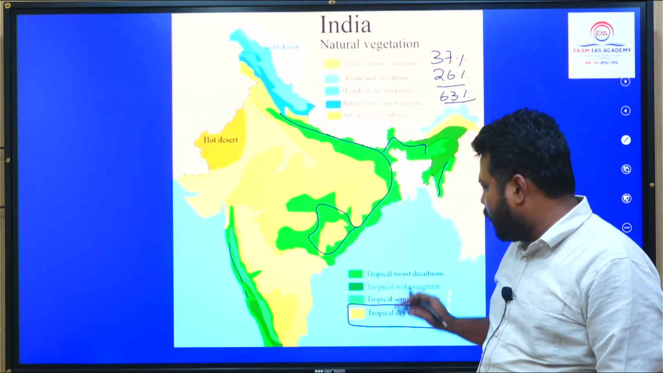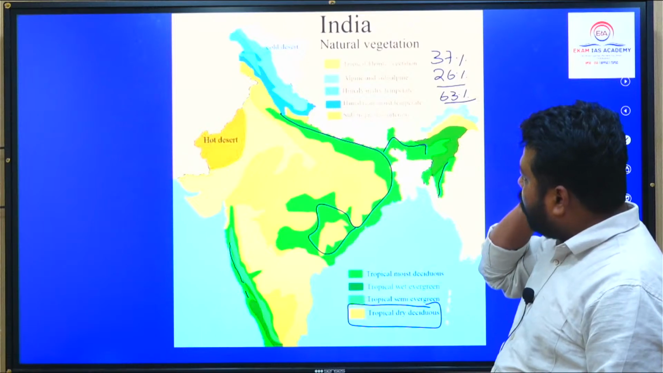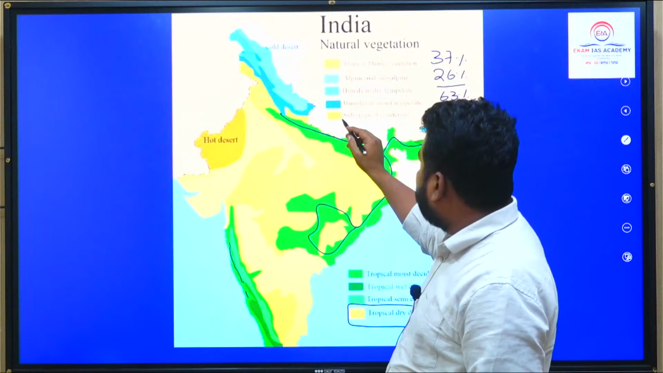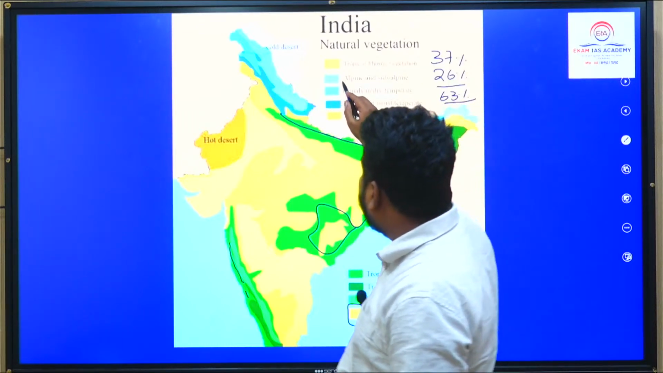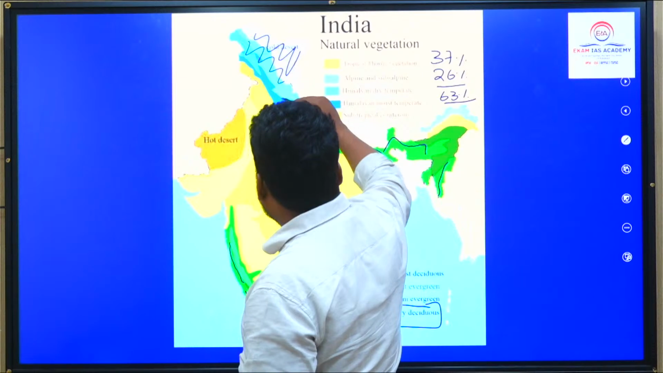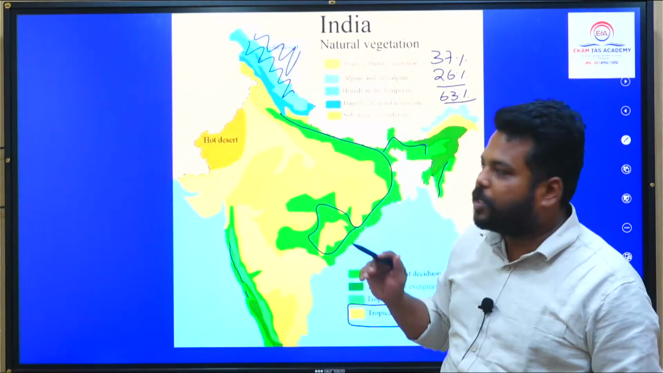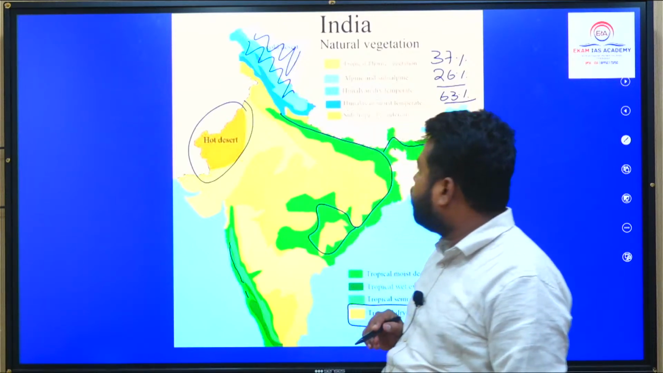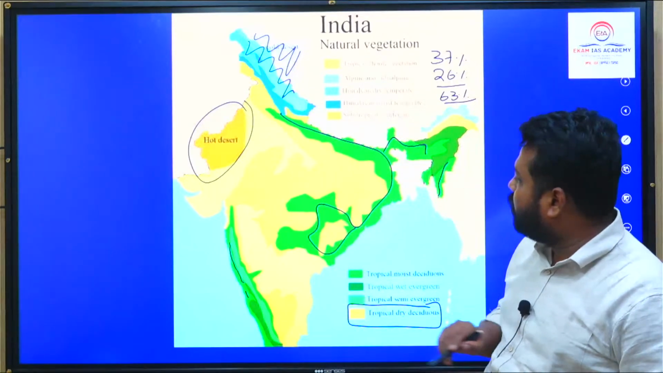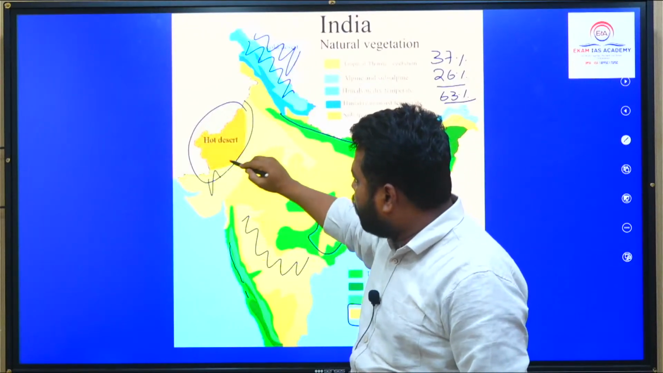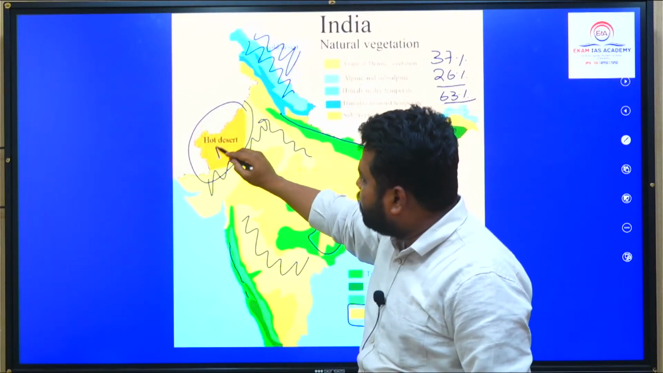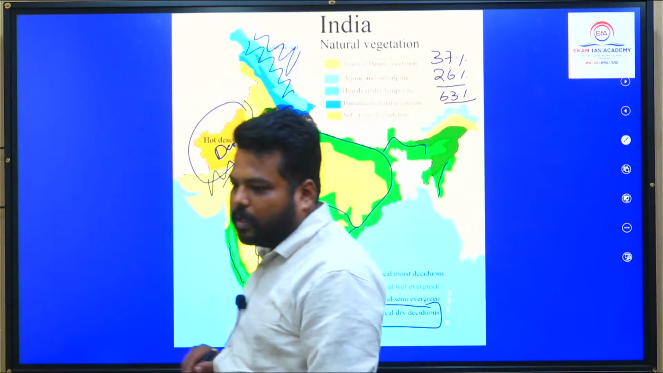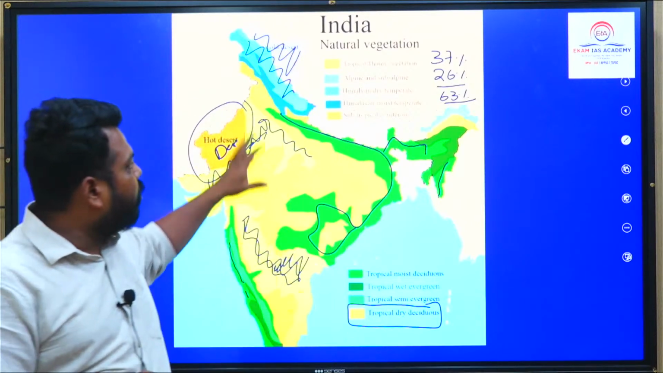So maximum questions come from evergreen, semi-evergreen, moist deciduous. But if they want to ask you some Himalayan region forestry, they would be asking about zones like subtropical, coniferous, alpine and subalpine forestry. Clear? Generally, in tropical vegetations you will find thorny vegetations here. Along the desert semi-arid location, this yellow region. The yellow location is desert where no vegetation is there, but the yellow shaded region shall be experiencing thorny forestry.